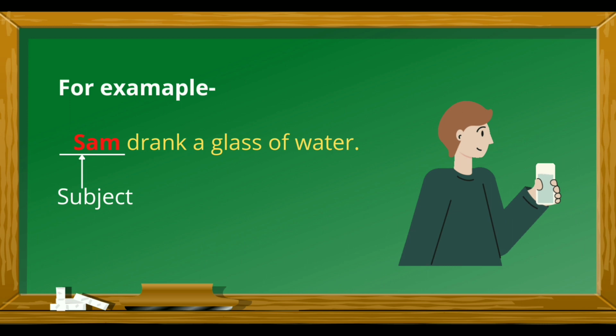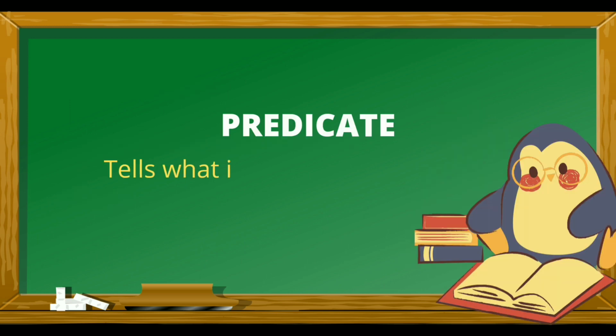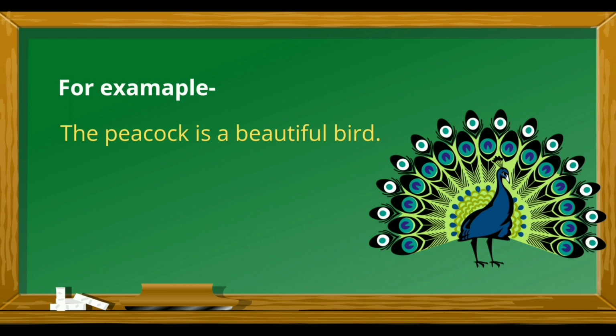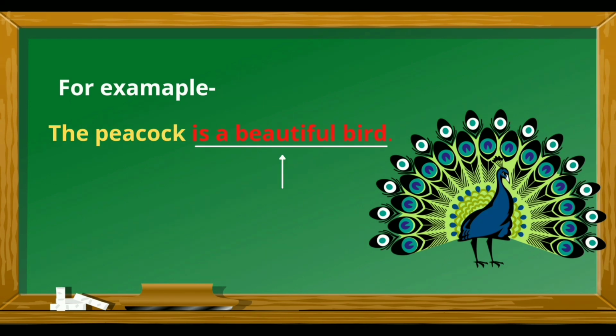The second part of the sentence is predicate. Predicate tells what is said about the subject. For example, the peacock is a beautiful bird. Which part of this sentence shows what is said about the subject? Is a beautiful bird. Therefore, is a beautiful bird is the predicate here.